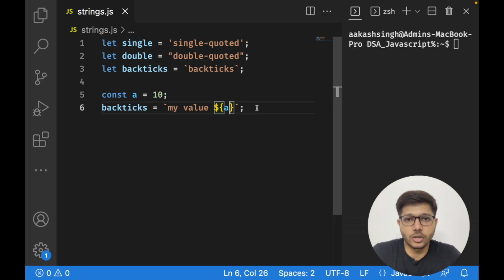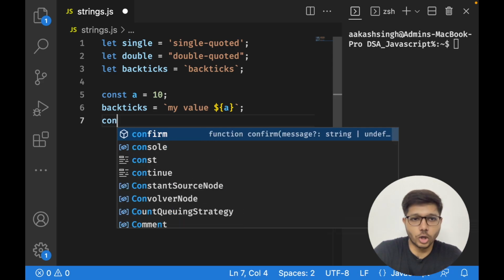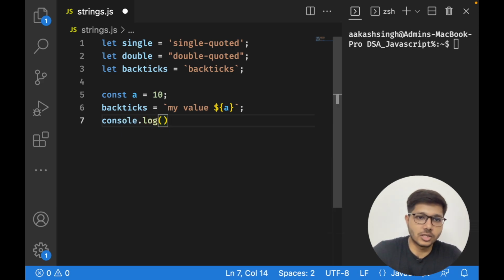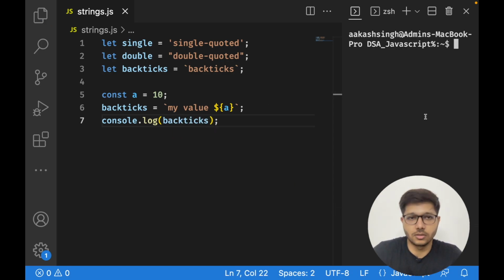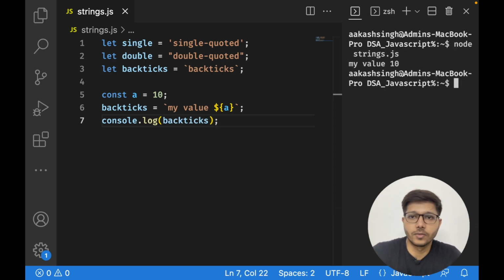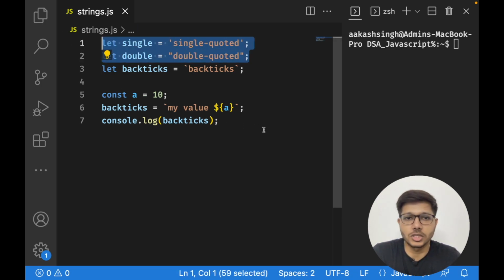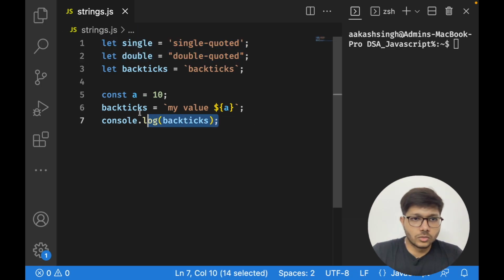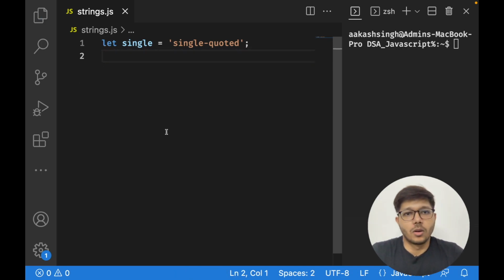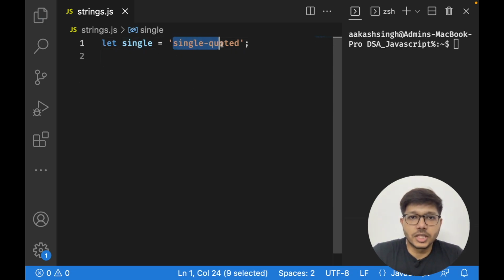So if I put a, the variable that I have declared, and now console.log it, it is going to be appended in the string and it will log with it, right? So let me run this, node strings.js. You can see my value is 10. Okay, so this is the basic difference. In backticks you can use function calls or any expression of JavaScript, and in single quotes and double quotes there is no such difference.